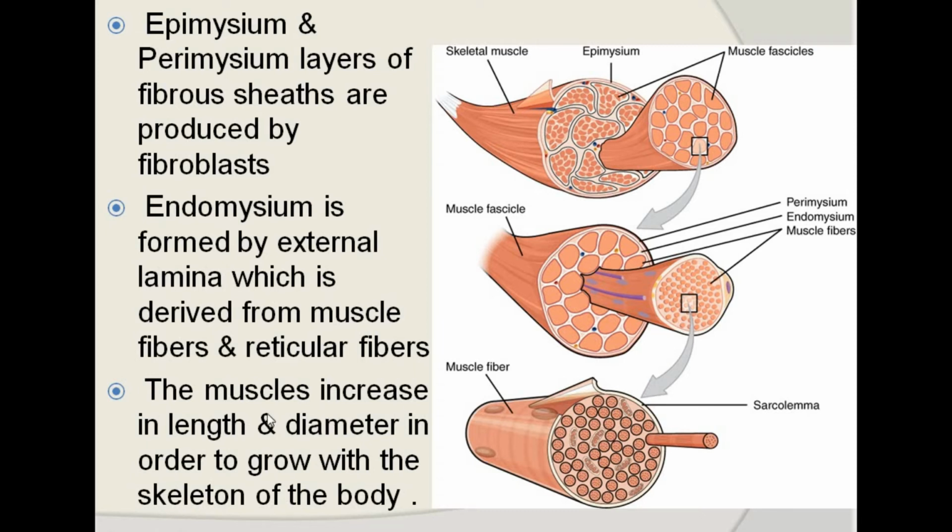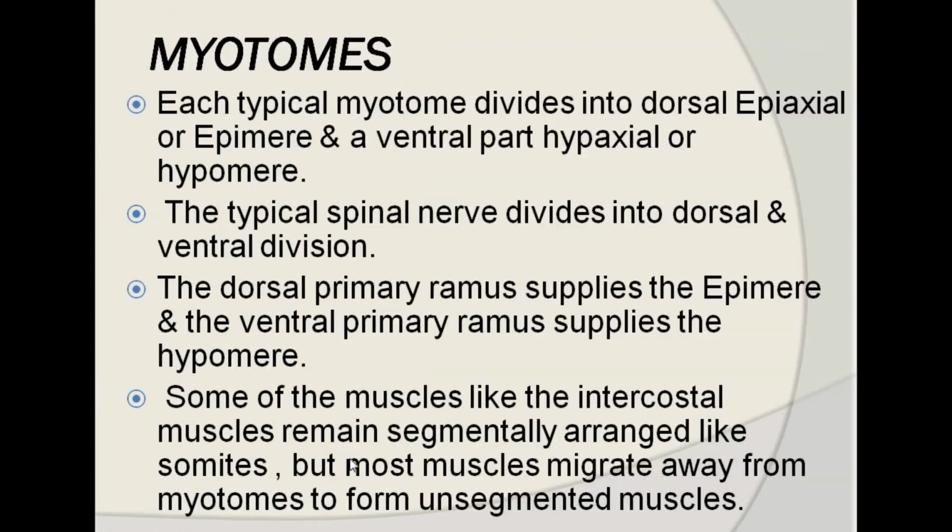So the muscles increase in length and diameter as the body grows with age. Almost all types of myotomes are converted into myofibrils, and the skeletal muscles are developed before birth, but a few complete their myogenesis within the first year of life.